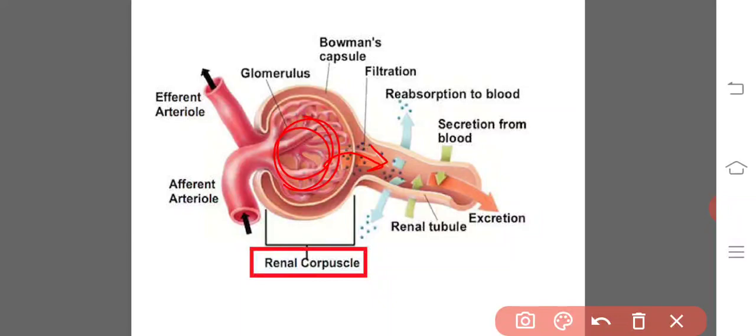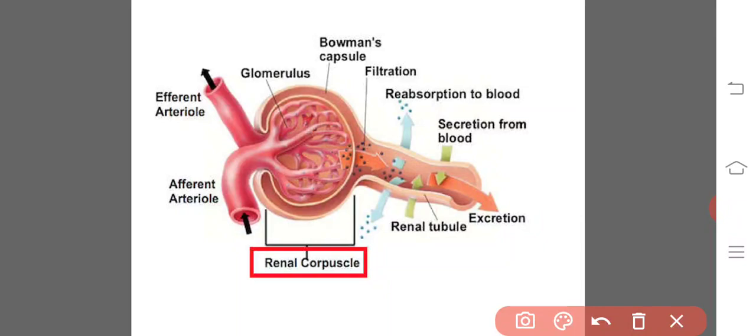Here in the case of a nephron, the filtration takes place through pressure. So what are the pressures? The first kind of pressure is the pressure of the blood.